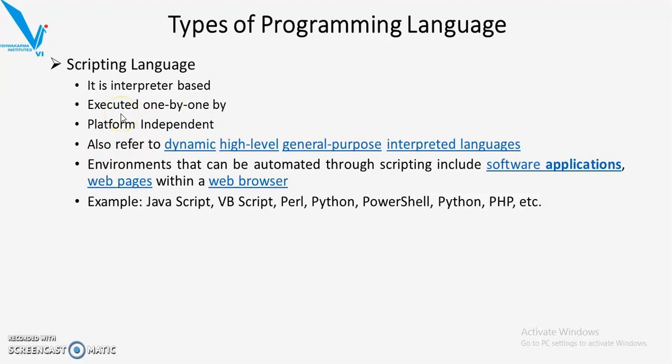It is a platform independent language. It is also referred to as dynamic high level general purpose interpreted languages. These are environments that can be automated through scripting, including software applications and web pages within a web browser. Various examples are JavaScript, VBScript, Perl, Python, PowerShell, and so on.